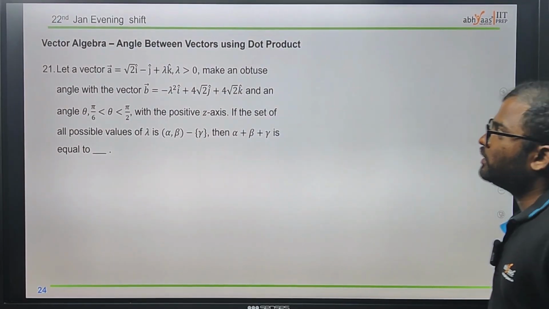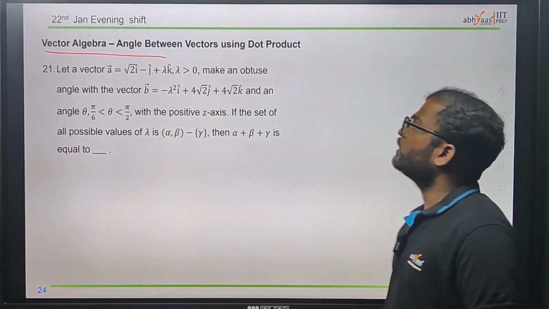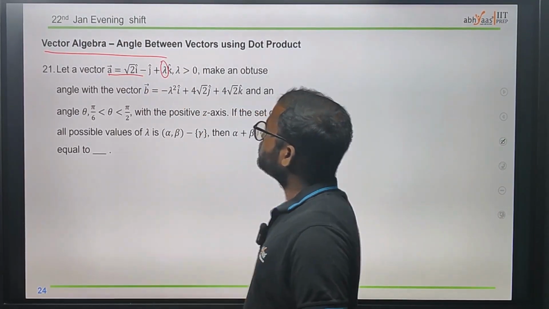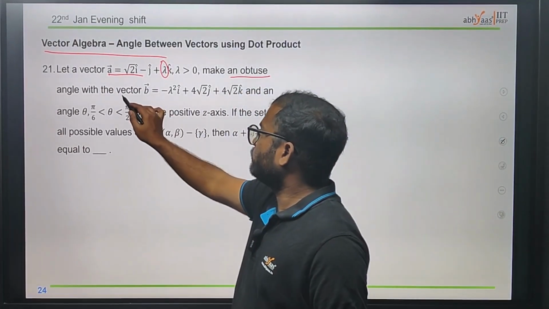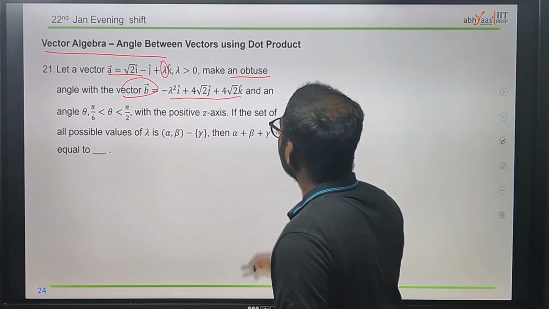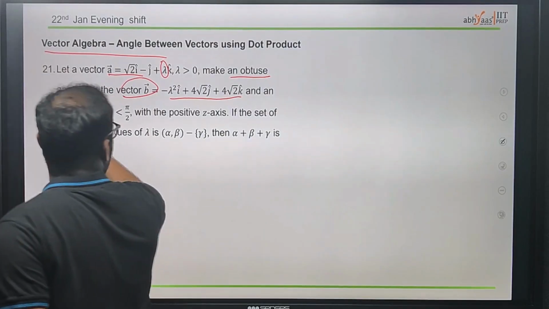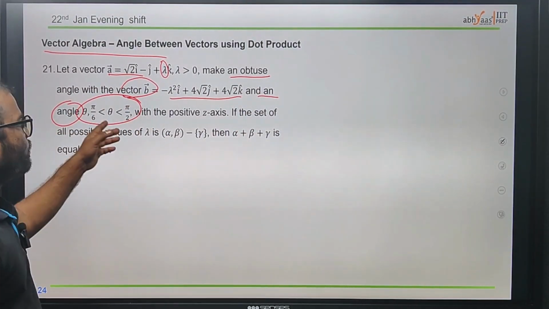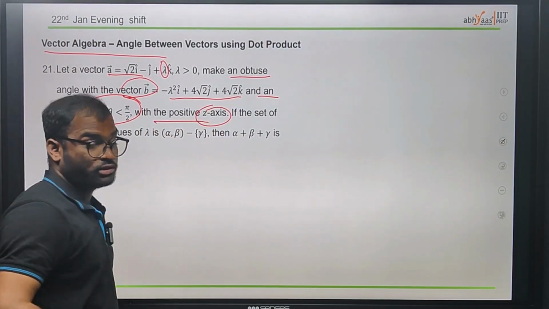Sorry for that. Next we are moving to section 2, which is vector algebra, angle between vectors using dot product. Now if we observe, the given a has an unknown lambda, with lambda greater than 0, and makes an obtuse angle with the vector b. Using the projection, we can easily find this. Also angle theta is between pi by 6 and pi by 2 with the positive z axis.